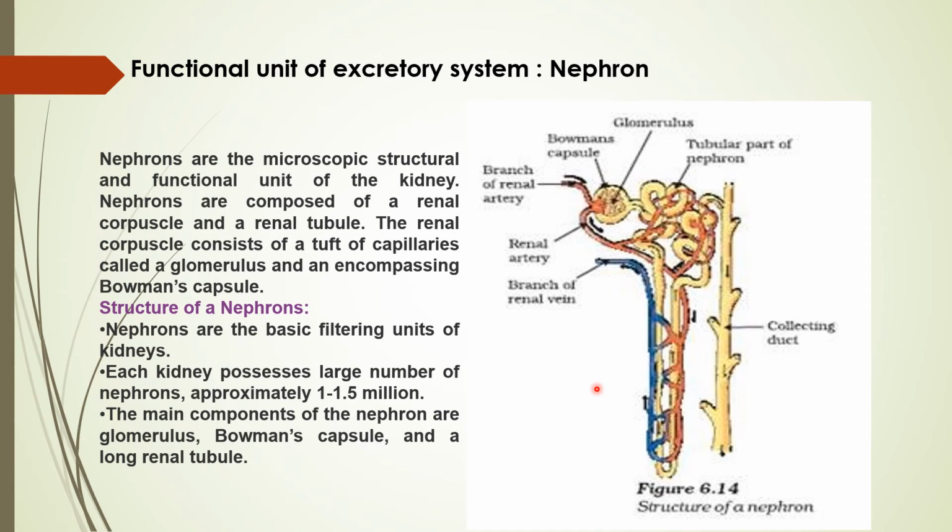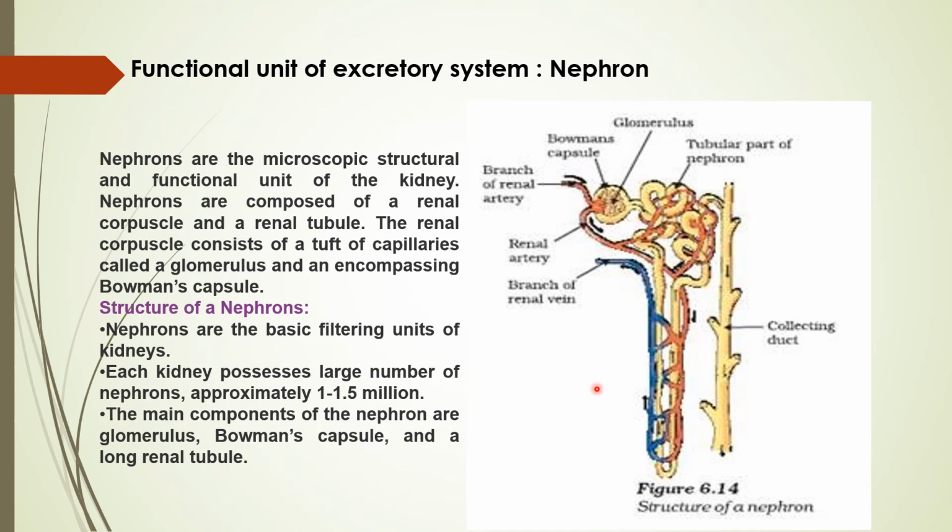They are filtering the blood and forming the urine. That urine will collect from the nephron into the collecting duct, and from the collecting duct it will come to the ureter. From the ureter it will come to the bladder, where the urine is stored, and finally it will go out in the form of urine by the urethra. So this is the structure of a nephron.